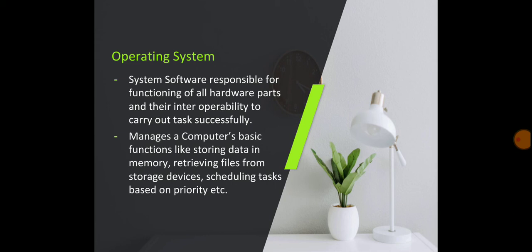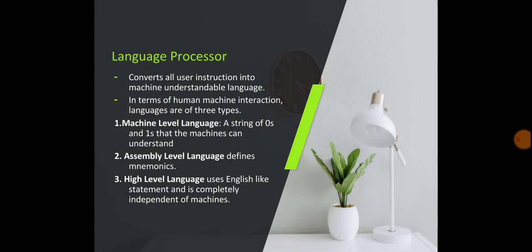But now let's see what a language processor is. As I discussed just now, the computer language is different from our languages. When it comes to human and machine interaction, we have three types of languages. The first is machine level language, which is simple strings of zeros and ones, the binary language that the computer understands.